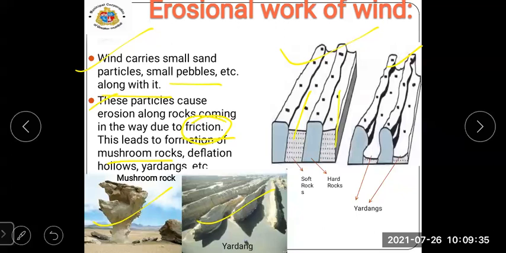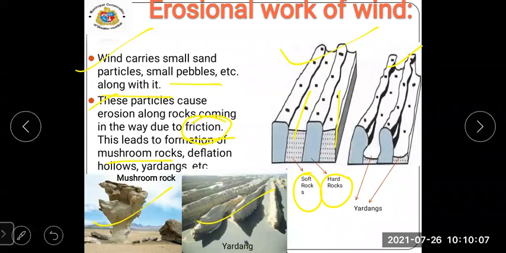The dotted portion is known as soft rock, and the plain portion is the hard rock. Due to erosion, the soft rock will be deposited, meaning it will go down. The hard rock will stay in the same place, and the soft rock will go down because of the deposition.